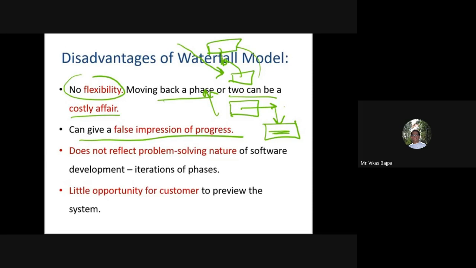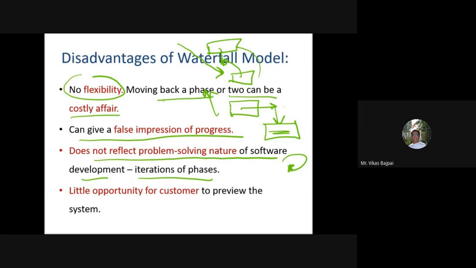On top of it, it does not reflect the problem solving nature of software development. That means iterations of phases that I need to iterate, reiterate. That's what you do in your labs. Suppose you are having a data structures lab, you find some errors in your code, you try to identify and bring some changes. That means testing is done, identified some bugs, and then once again you have brought some changes to the application. But that's not possible in this particular case.